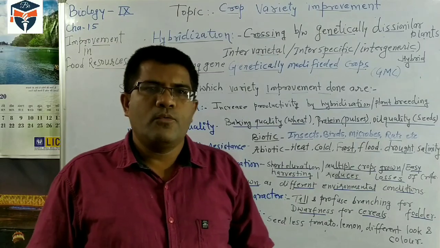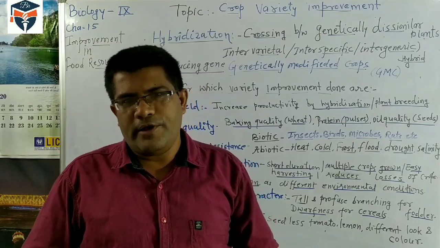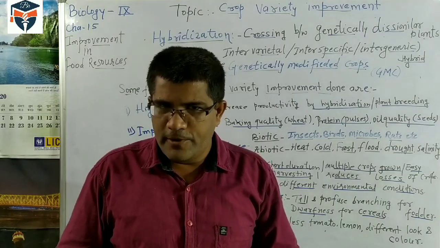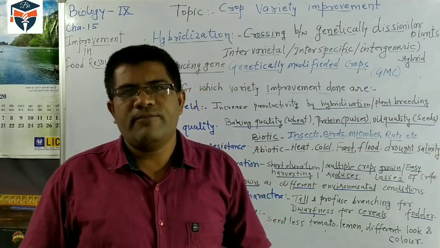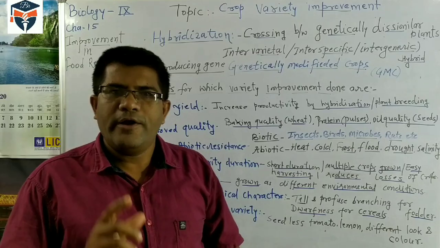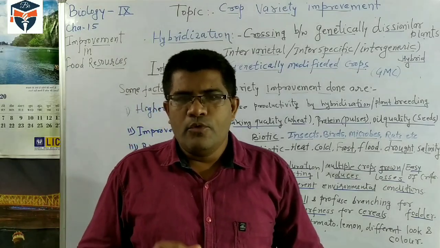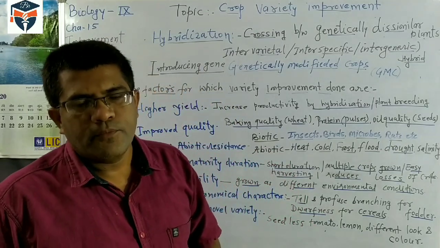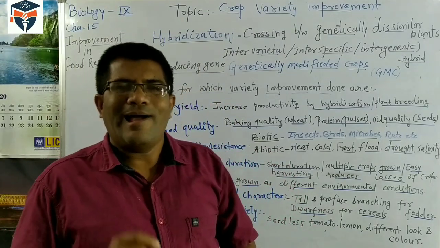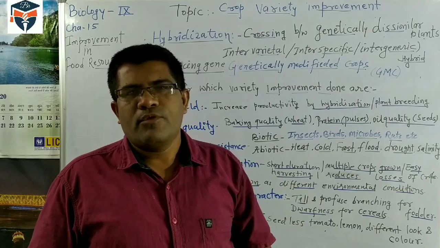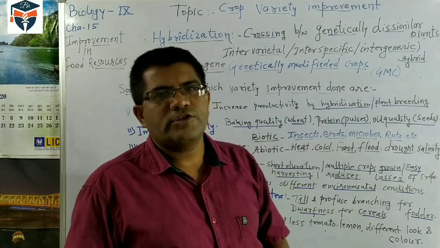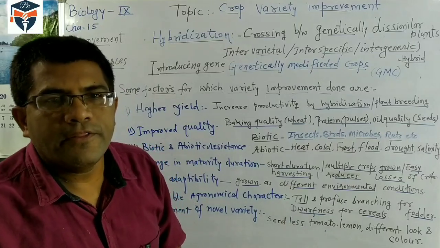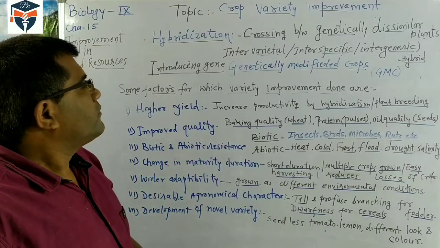According to the World Hunger Index, 25% of the people are suffering from malnutrition and hunger. So there is a need to improve food production from animals as well as plants. Today we are discussing crop variety improvement in the crops.